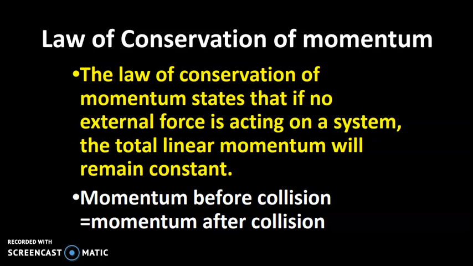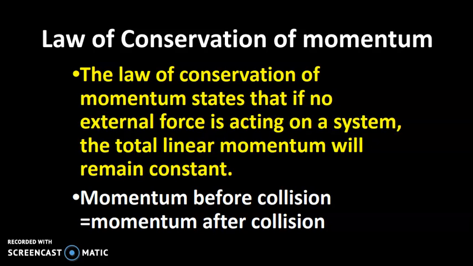Now we will discuss this part by taking a number of examples one by one. First of all, we understand the meaning, how to define this. The law of conservation of momentum states that if no external force is acting on a system, the total linear momentum will remain constant or will be conserved. That is, the momentum before collision and the momentum after collision both are equal.